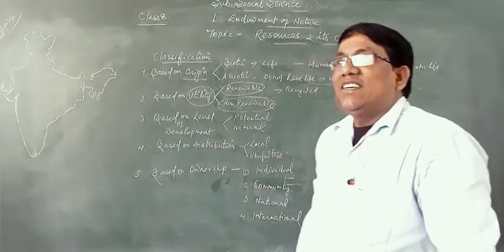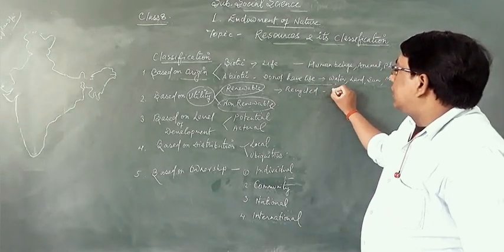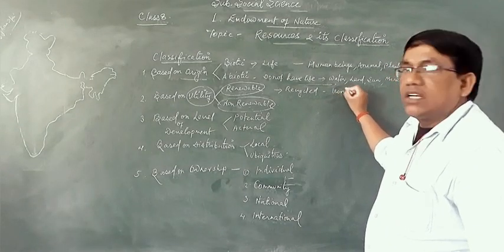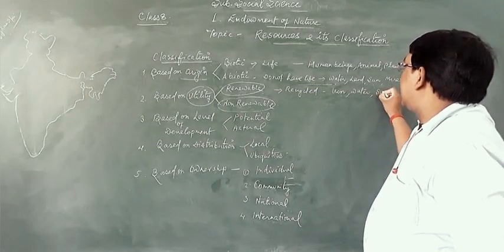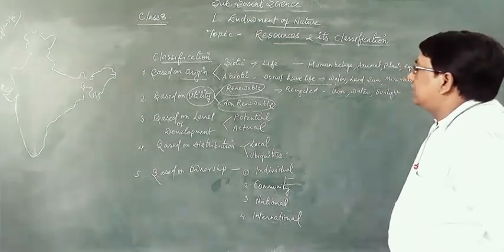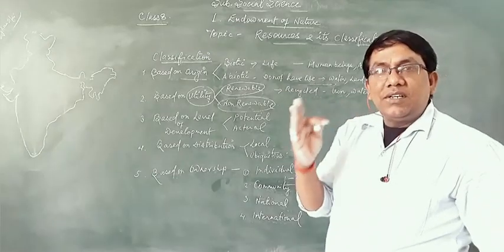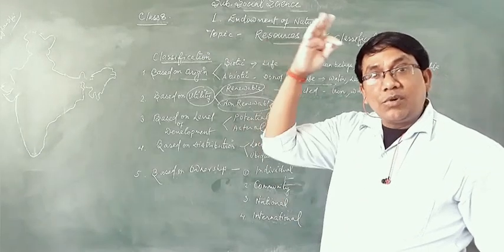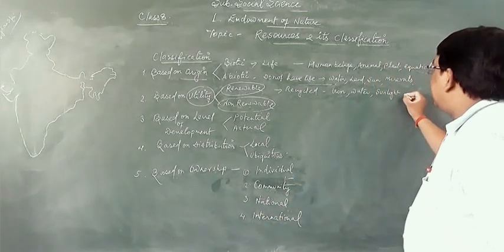For example, iron can be recycled easily, and water can be recycled. Sunlight is not recycled, but it is definitely abundant and renewable, because the chemical process keeps taking place on the sun.